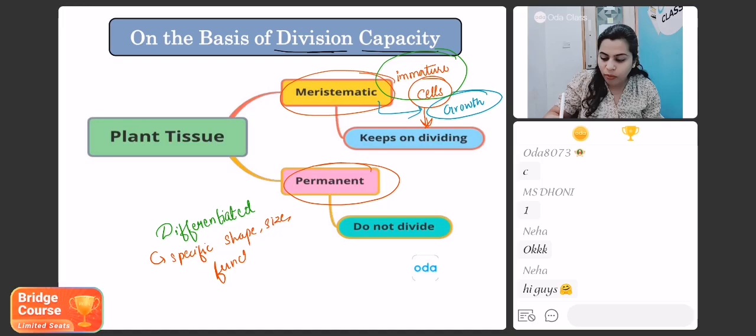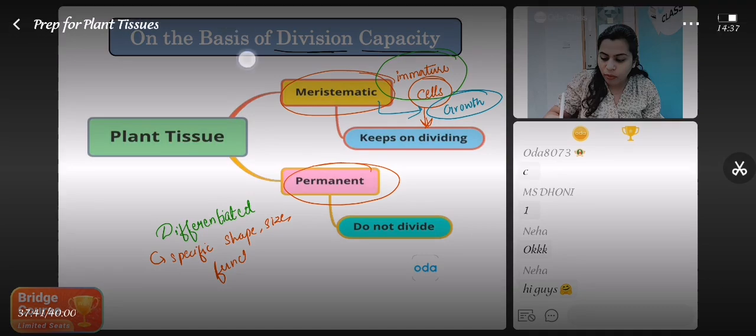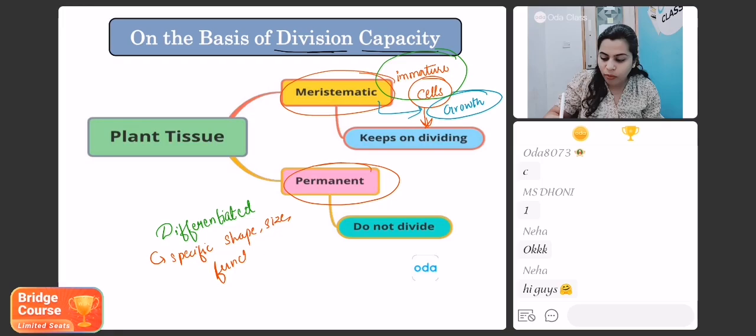Well done, students. The right answer here is that the plant tissues are of the following types. They are permanent, they are meristematic as well as totipotent as they keep on dividing. So option D, all of the above, is the right answer.